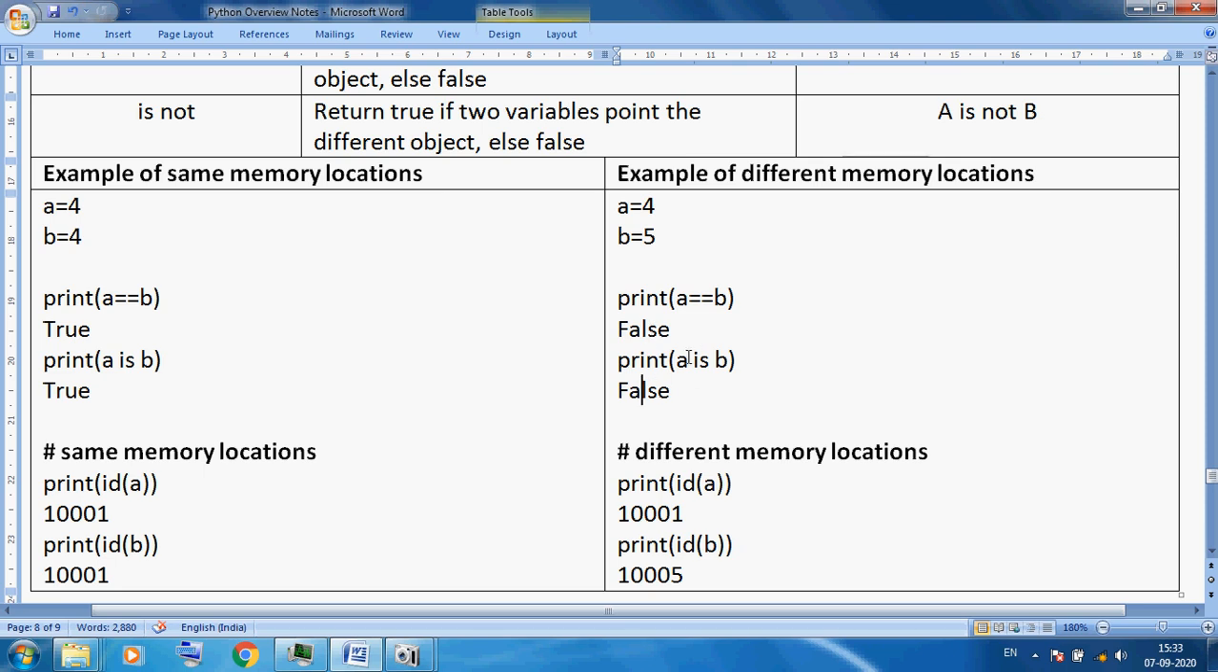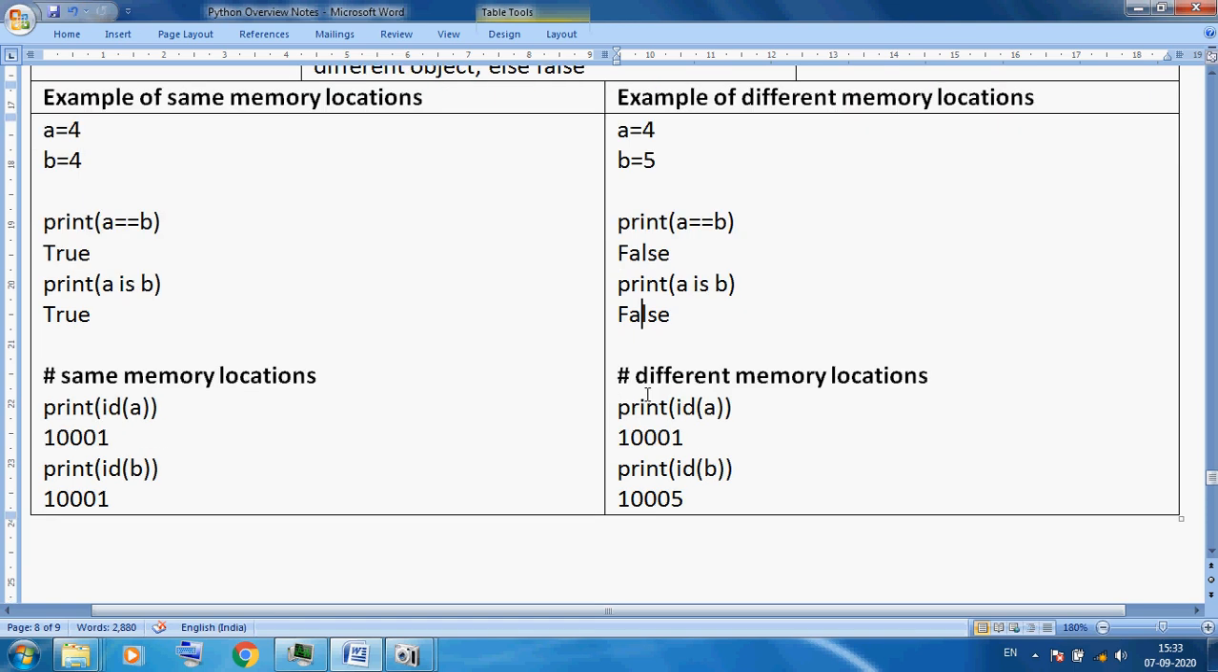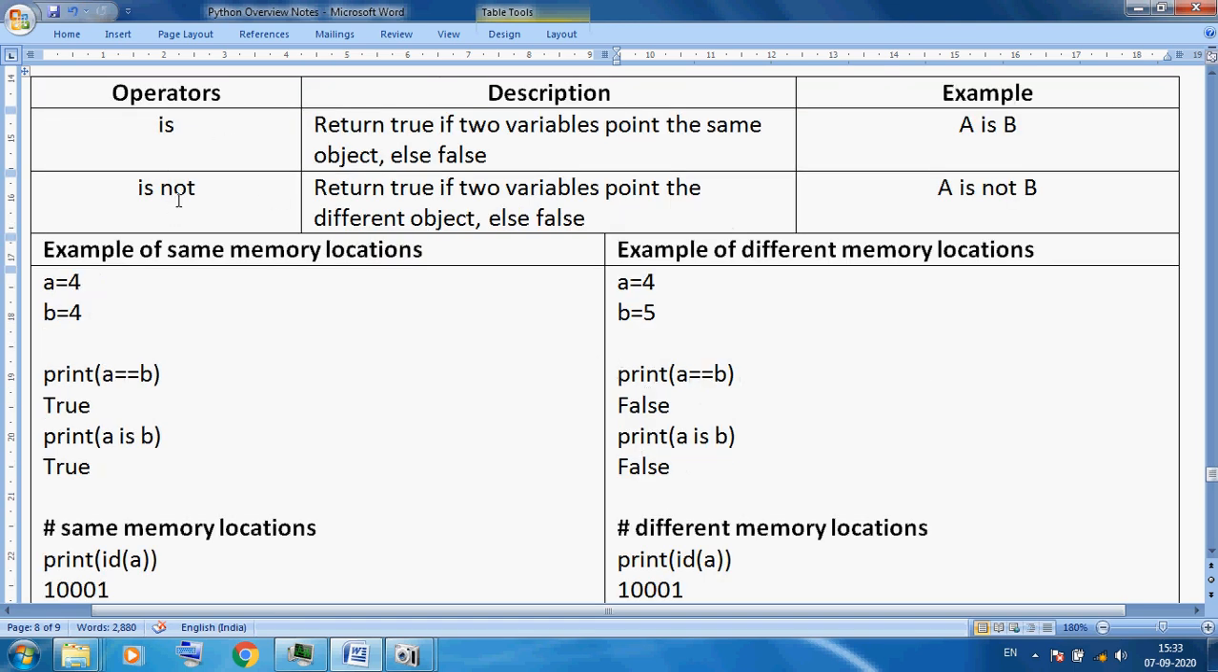And here the memory address is also different because this data is stored separately, this data is stored separately. They point to another location, they point to another location. So here again false. You can see is not is another important operator, but it works only for memory address. Okay, only for memory address. So we rarely use is or is not.